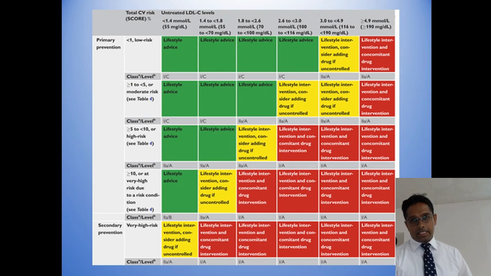Okay, this is basically the chart. If you go into detail, it gives the target cholesterol level and how to manage, who are the patients who need lifestyle modification only, who need medication, and what their LDL and total cholesterol targets are. This is not the topic today, but because of the importance, I just want to share this slide with you.